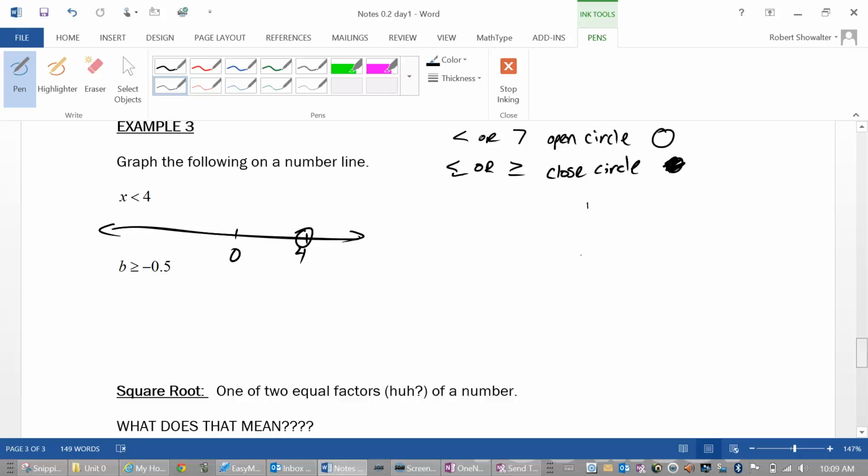Do we shade? That's the question. Now we have to shade to represent all the numbers. This literally means x is less than 4, so we want the shading to be in the picture less than 4. Is less than to the right or to the left? To the left.